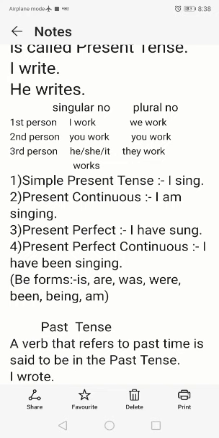Okay, third one is present perfect. Here in present perfect, we have to take the help of have form. Have form is has, have, had. So once again, if the subject is I or we or you or they, then we have to take the help of have, H-A-V-E. Suppose the subject is a third person singular, he, she, it, then we have to take the help of has, H-A-S.